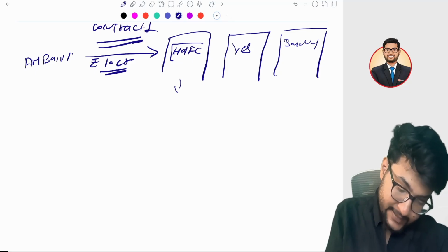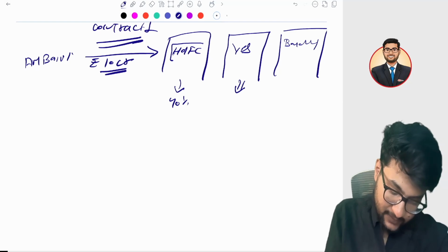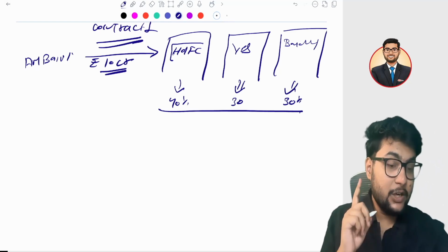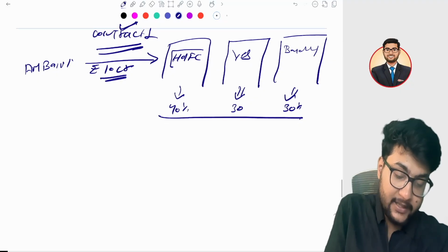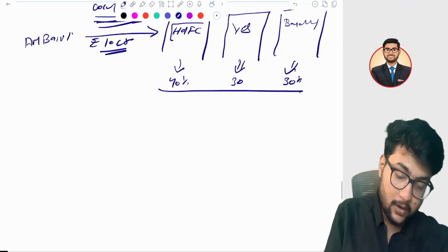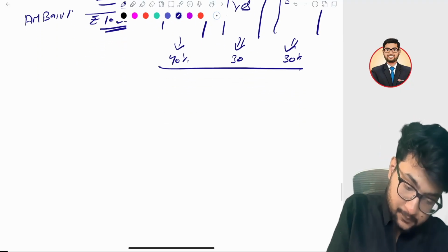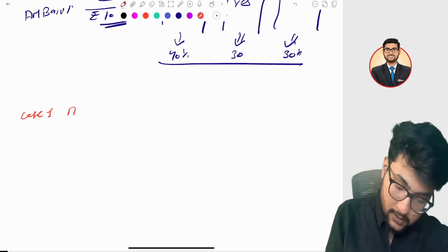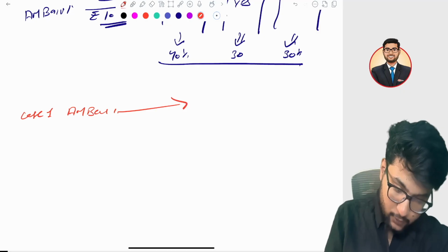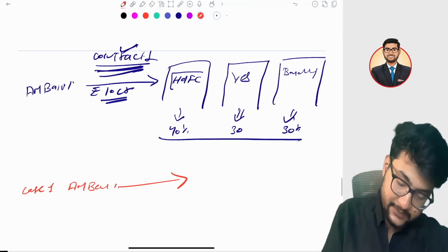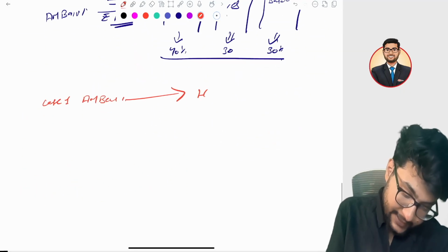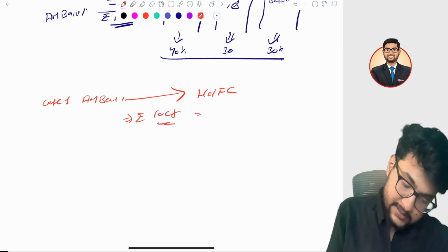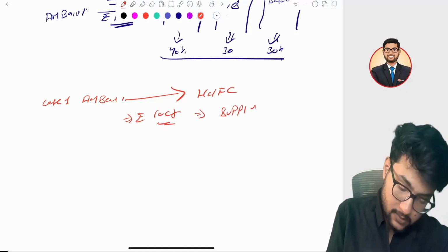HDFC will get 40%, Yes Bank will get 30%, and Bandhan Bank will also get 30%. There is a single contract. The point to be noted here is that the contract is a single contract. So case one: Ambani pays to HDFC 10 crore rupees. Supply, no doubt about it.